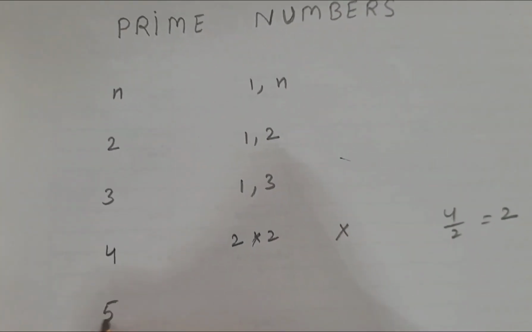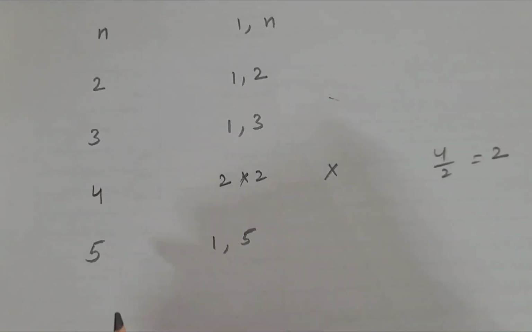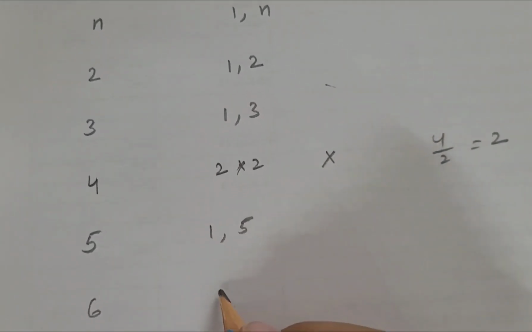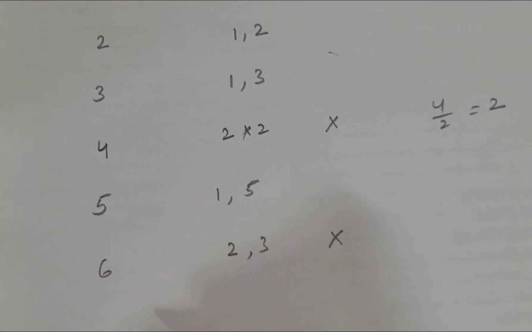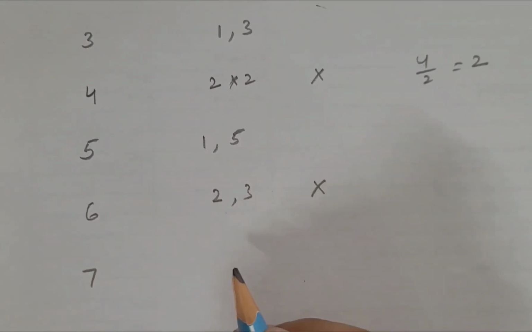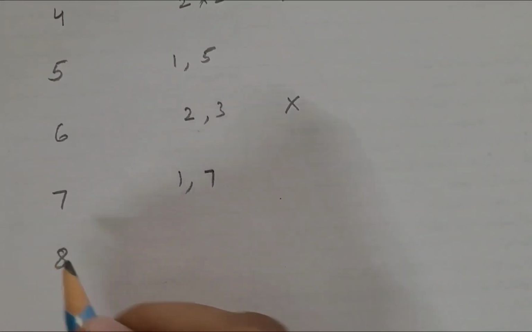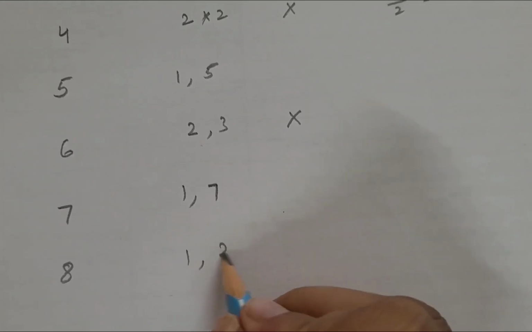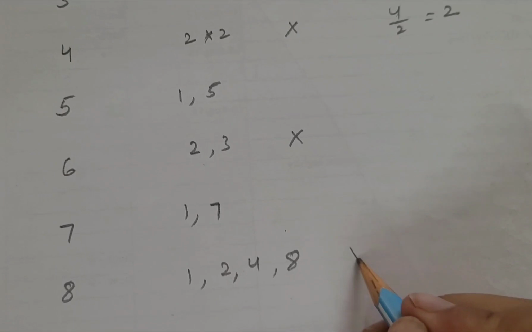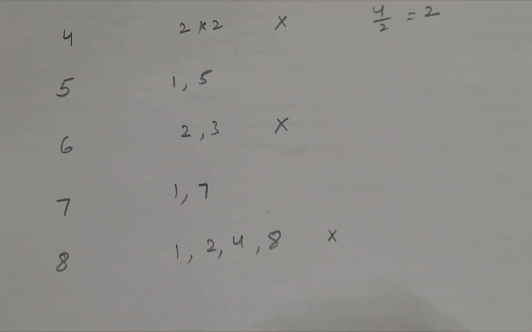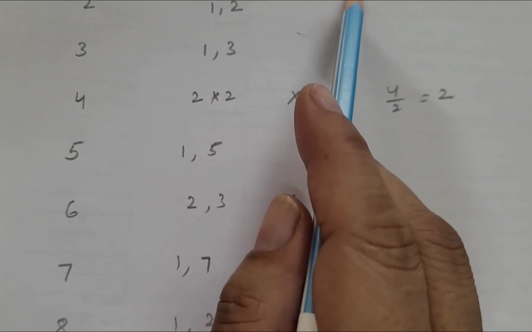If I take 5, it can be divided by only 1 or 5. If I take 6, it can be divided by 2 or 3. So this is not a prime number. If I take 7, 7 can be divided by 1 and 7. So this is a prime number. If I take 8, it can be divided by 1, 2, 4 and 8. So it has some more factors. So this is not a prime number. So basically prime numbers are those numbers which can be divided by 1 or themselves equally.